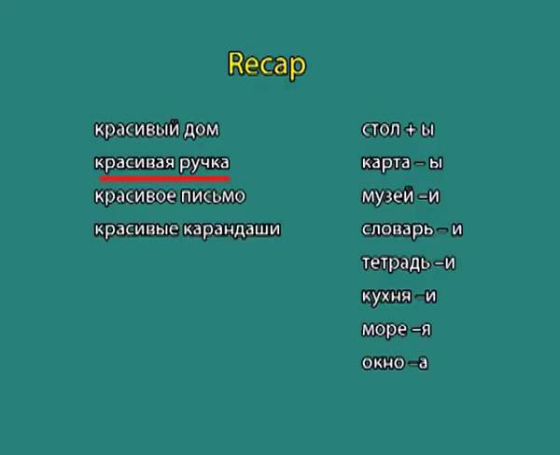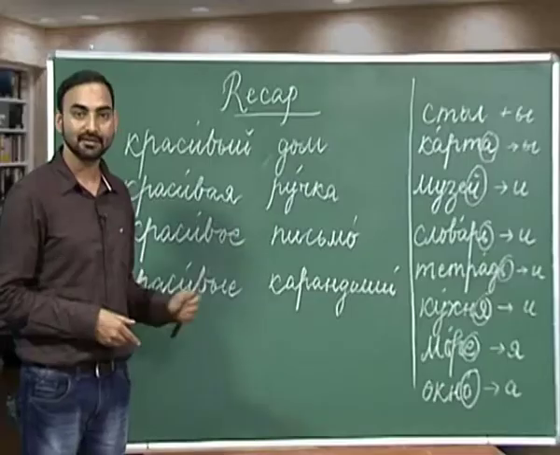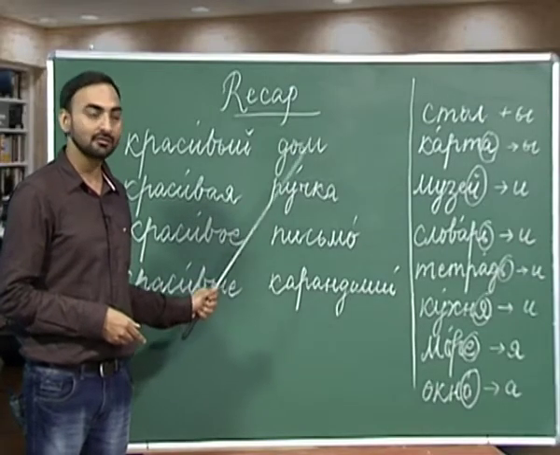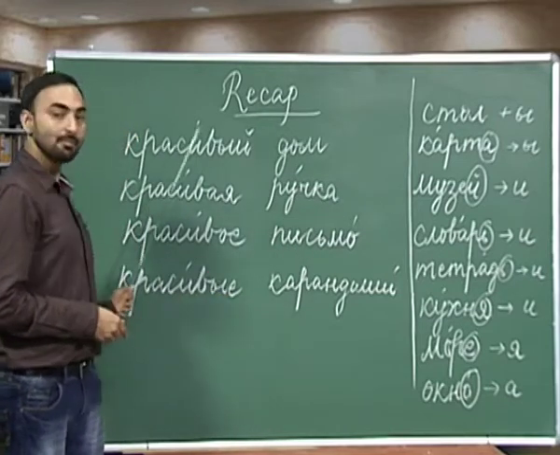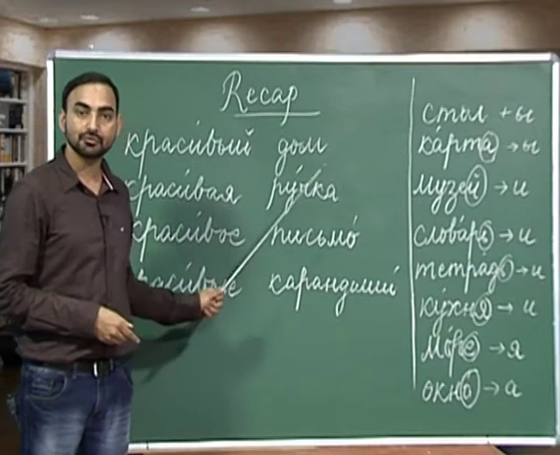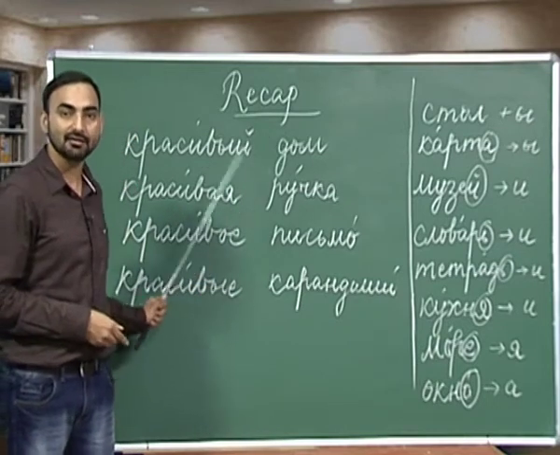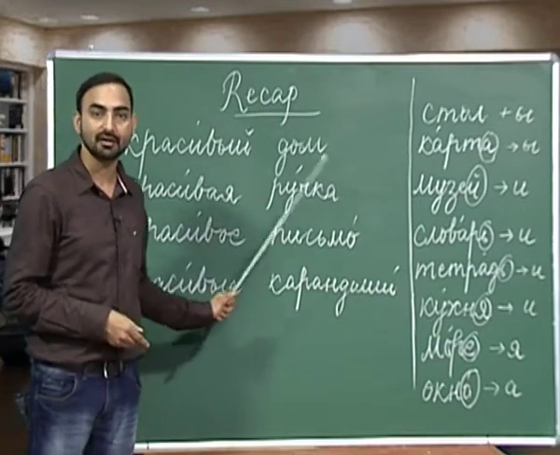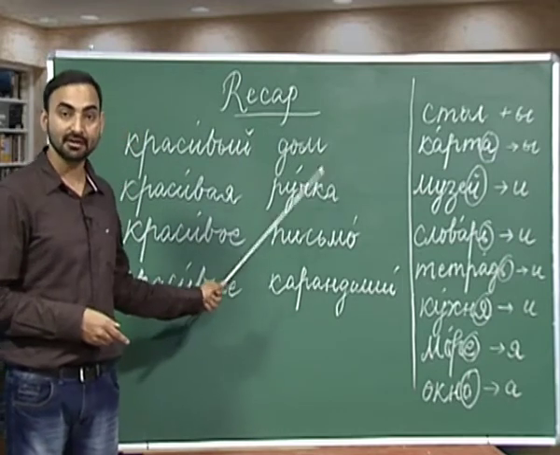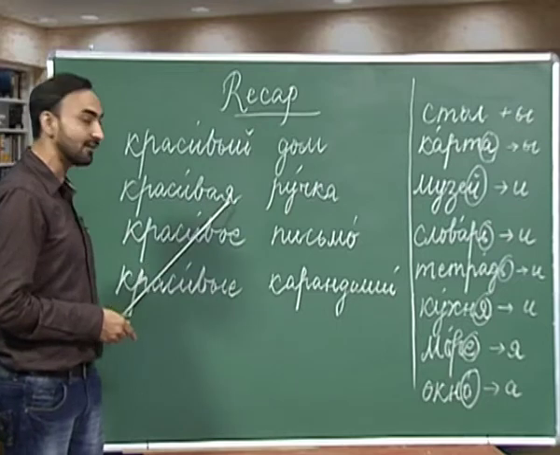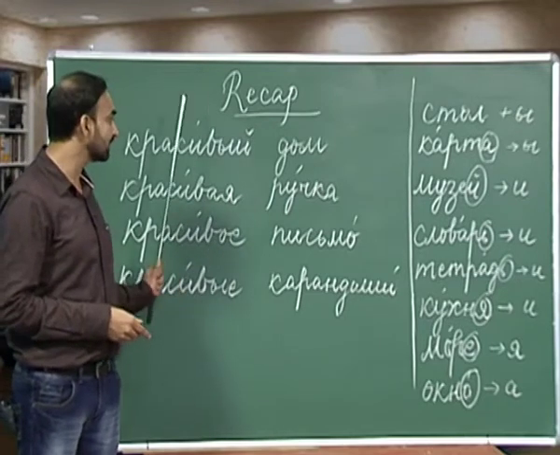The next noun I have written here is ruchka. Ruchka is pen, which is a feminine noun with hard vowel a. So, the form of krasivy that we are going to use with ruchka is krasivaya, krasivaya ruchka, a beautiful pen. And it's a feminine gender noun, that is why we are using krasivaya, aya ending with krasivy.